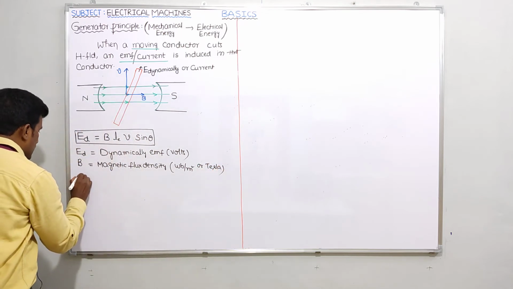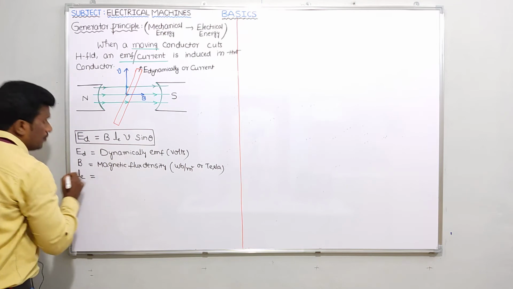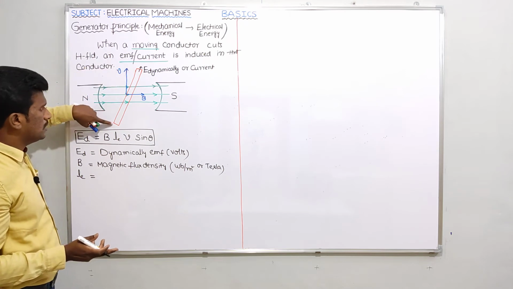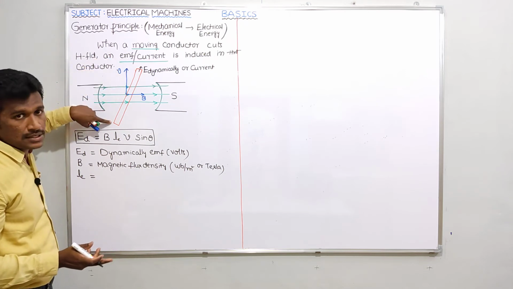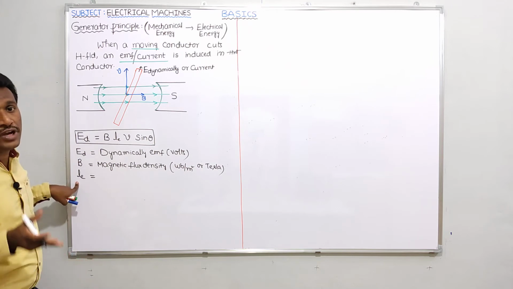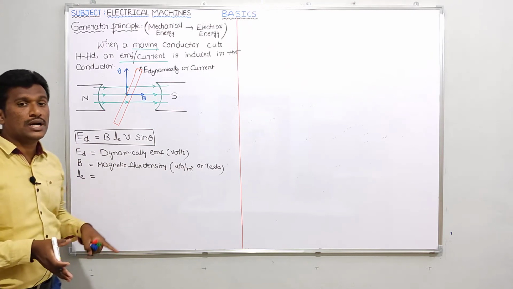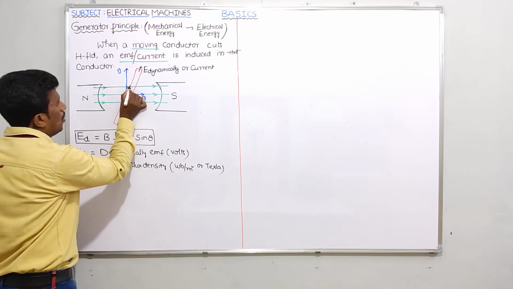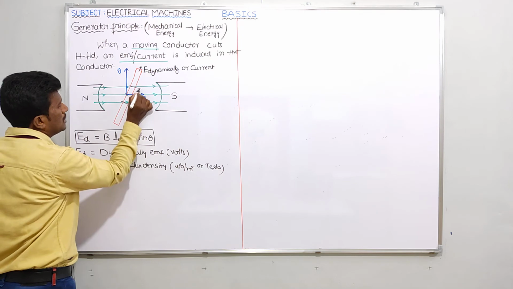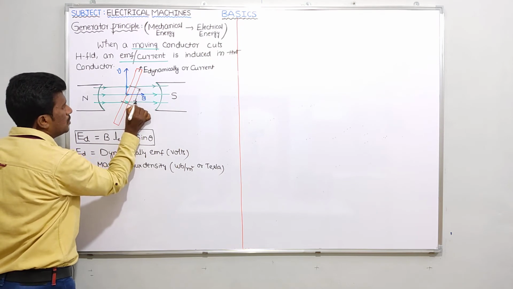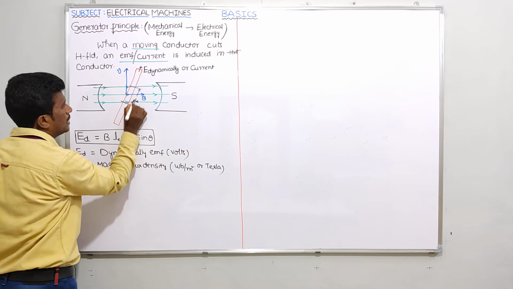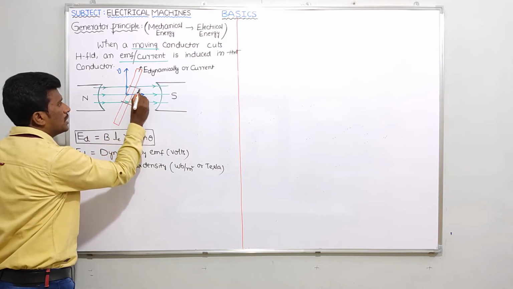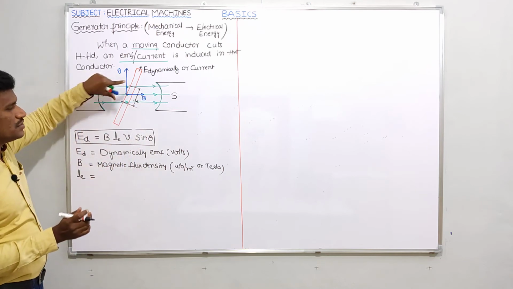Next, this is very important, guys. L_e means what? Length of the conductor, everybody knows it, but don't take the entire length. I have taken L_e only. L_e means the effective length of the conductor, which is the length of the conductor under the influence of the magnetic field, like this. How much length is there under this magnetic field? This much length only you should take. So this is the effective length of the conductor.